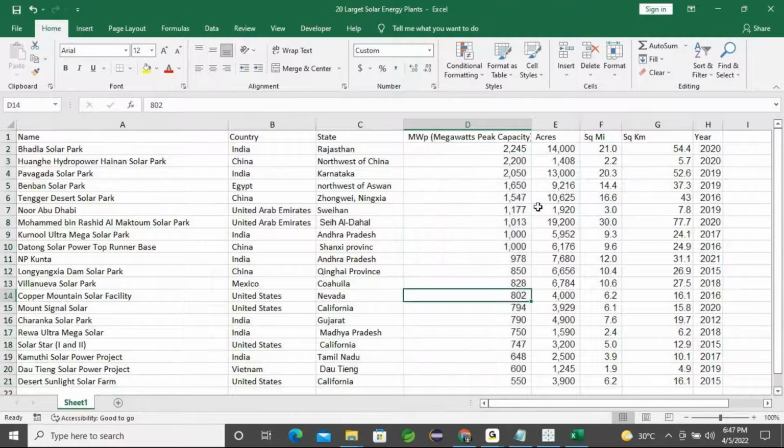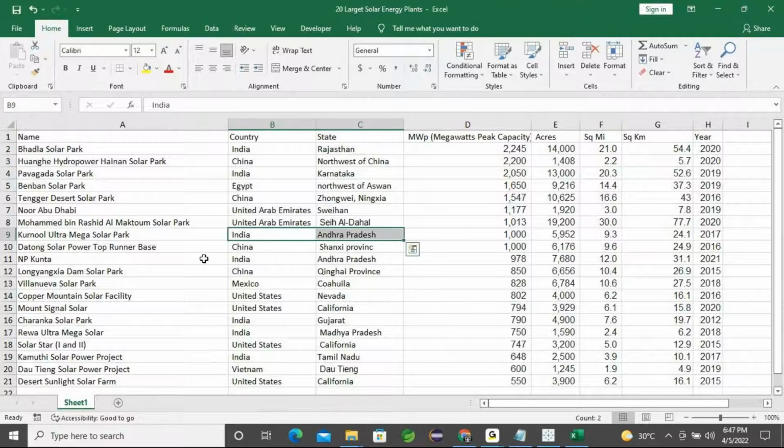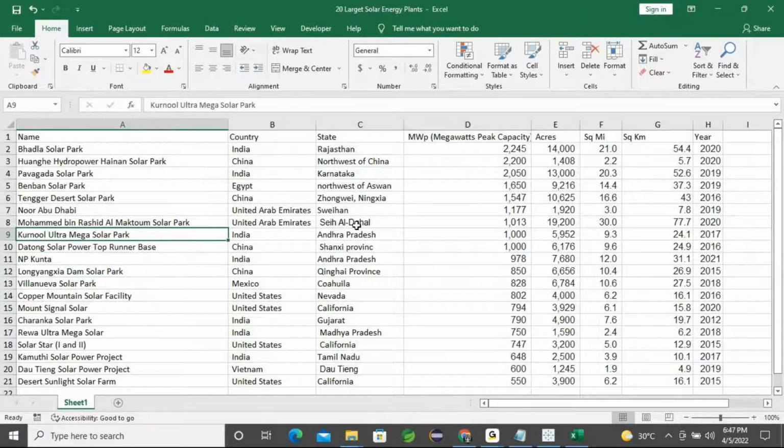Let's start. In India, two places contain power plants that are repeated. One is in Andhra Pradesh, and in the same Andhra Pradesh we can find two places. These two solar parks are in that Andhra Pradesh location only. When you are presenting the data, it will mark only 6 places, because it's the same state. You can't get 7 marked, but actually there are a total of 7 solar parks available in India. So this is the overview.